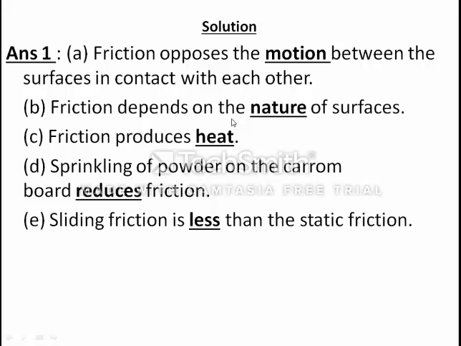We have studied already that friction depends on the nature of the surfaces, and friction produces heat. The sprinkling of powder on the carrom board is a way of reducing the friction. So the answer will be reduces. Sliding friction is less than static friction, less than.